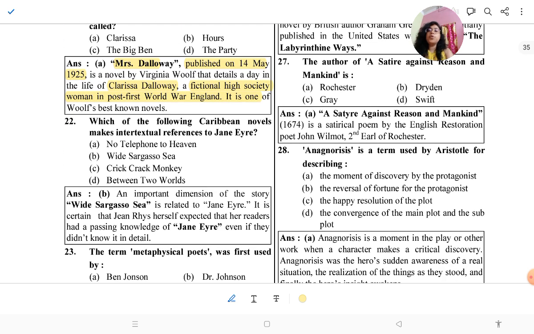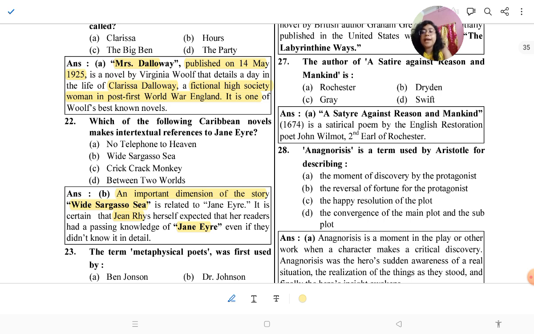Then the next question: which of the following Caribbean novels makes intertextual reference to Jane Eyre? This question is a repeated one, because in the previous paper we saw the same question. An important dimension of the story Wide Sargasso Sea is related to Jane Eyre. It is certain that Jean Rhys herself expected that her readers had a passing knowledge of Jane Eyre, even if they did not know it in detail.